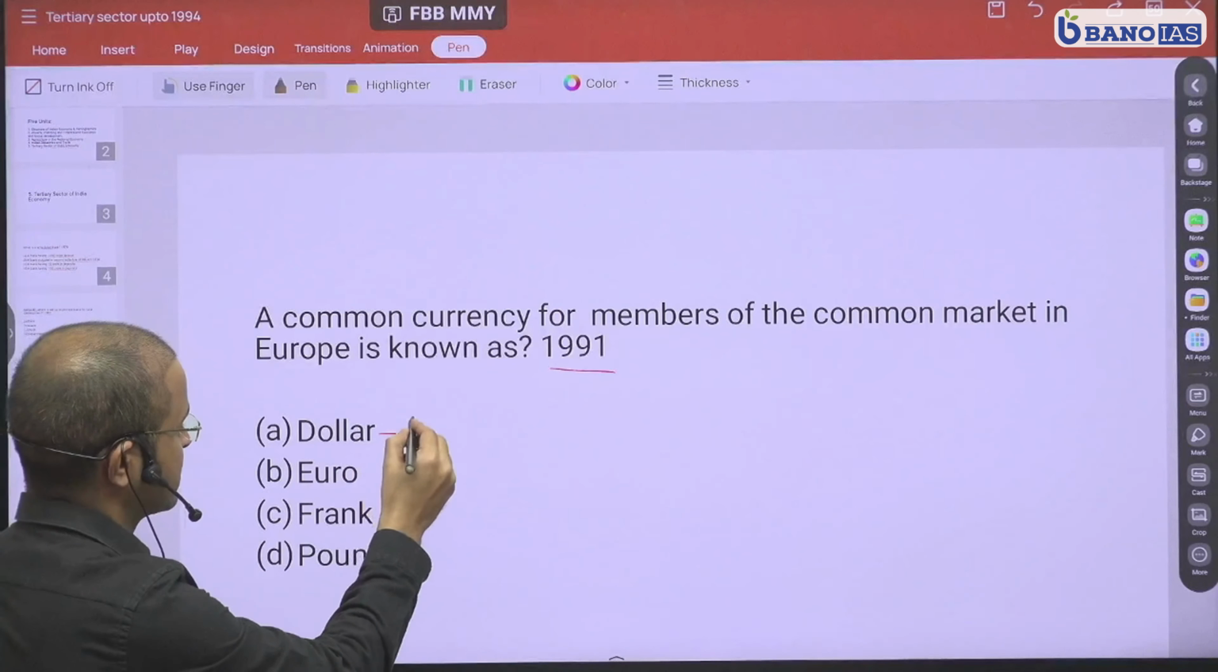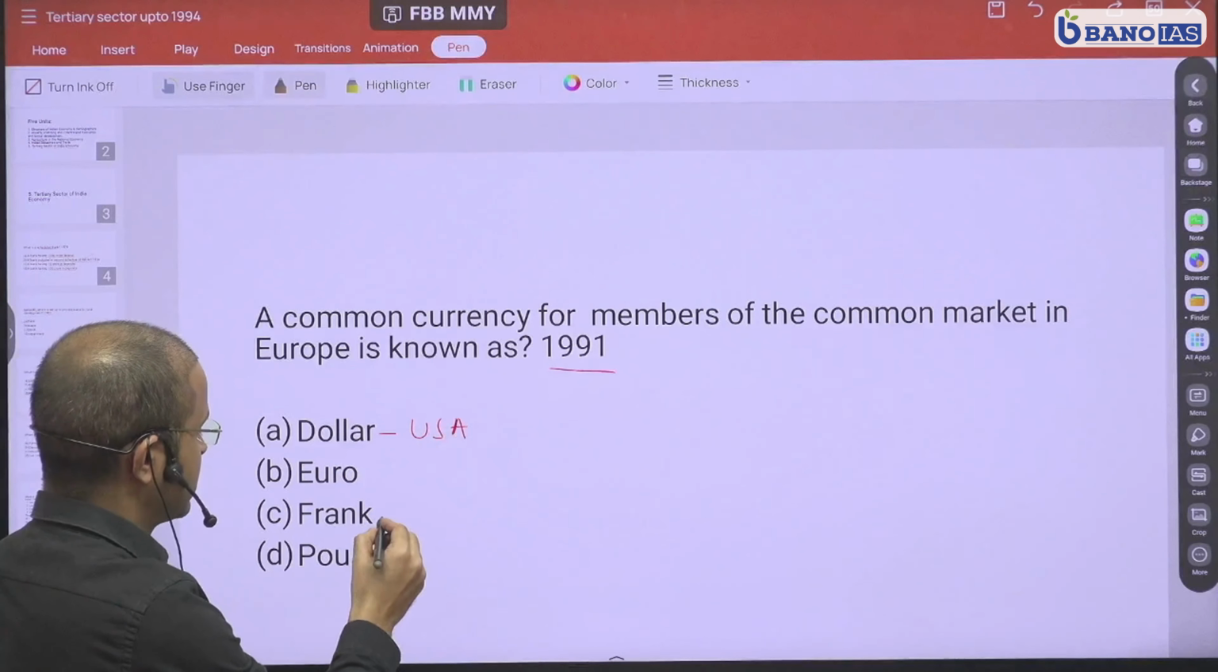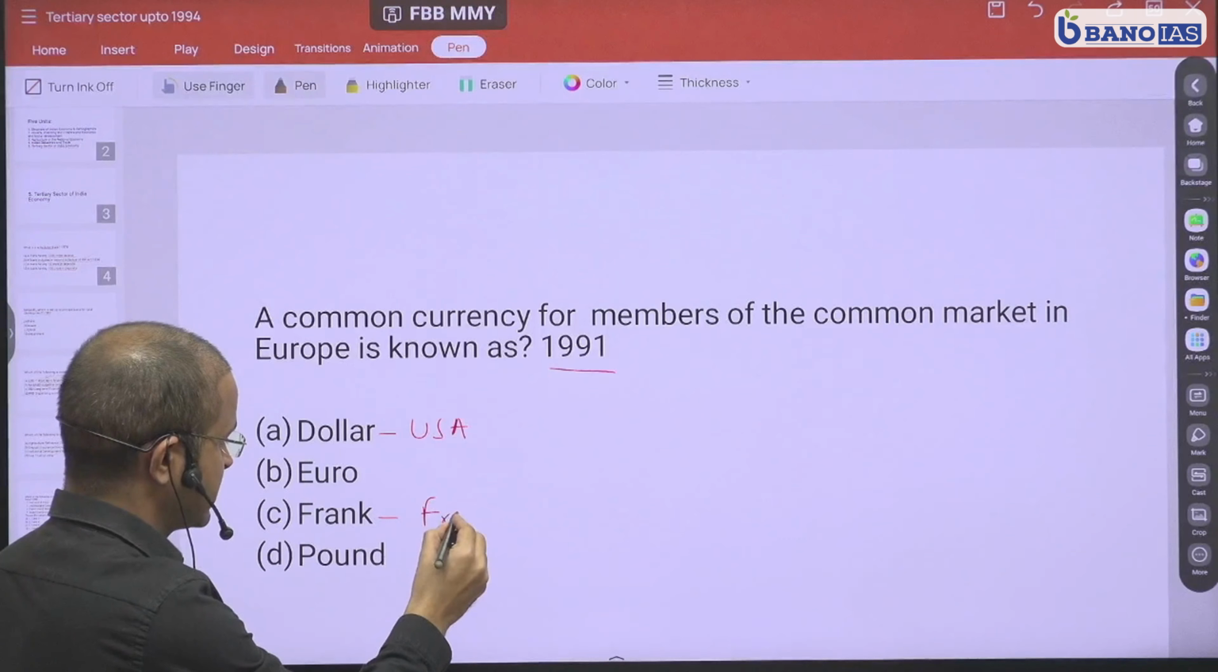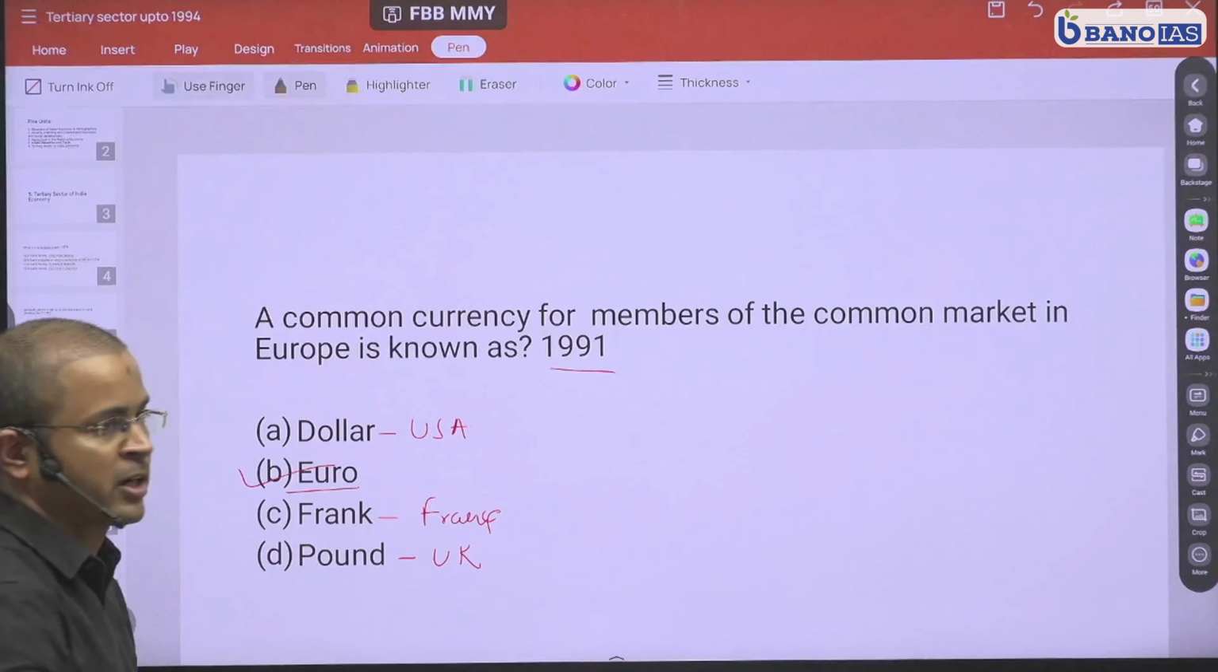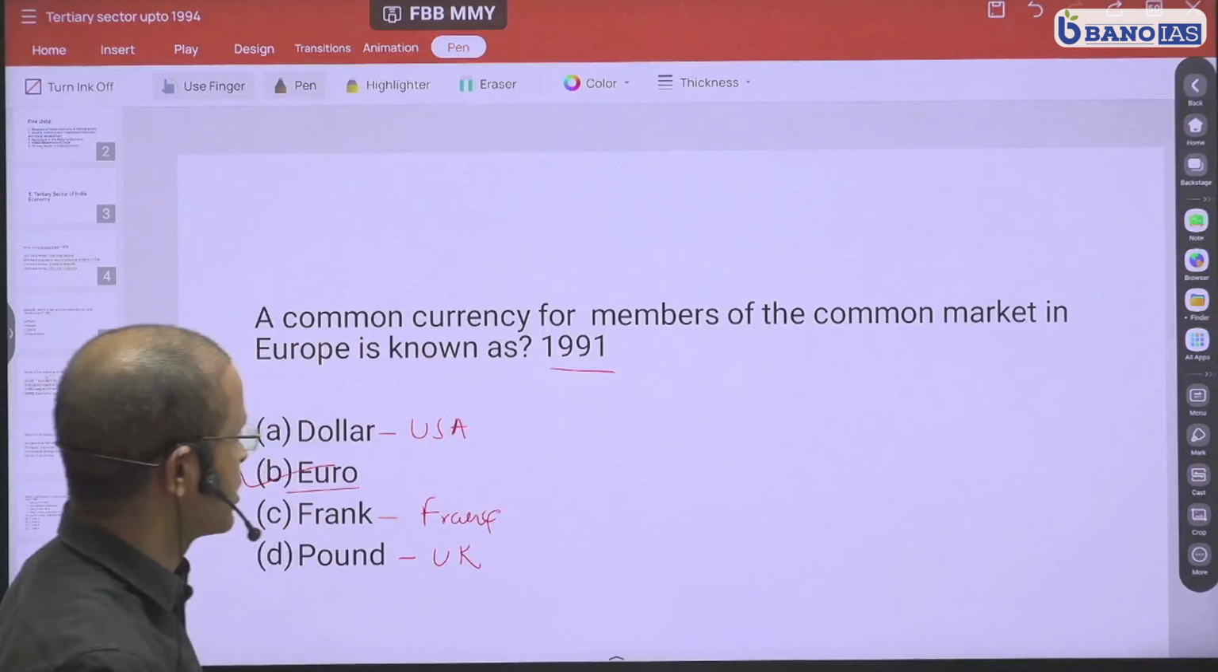As you know, the dollar is currency of United States of America. Franc was used in France earlier. Pound is used in United Kingdom, and euro is the currency of common market in Europe. So this was a question from 1991.